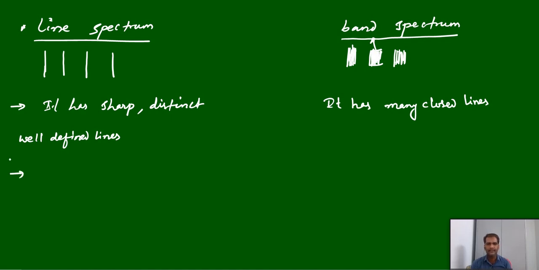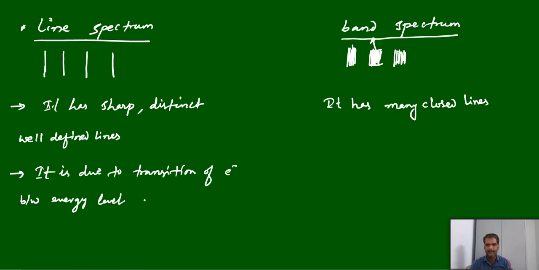The line spectrum is due to the transition of electrons between energy levels in an atom.